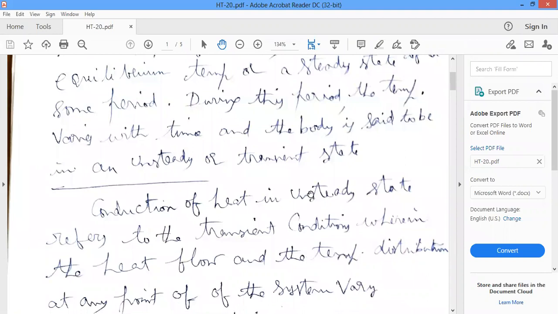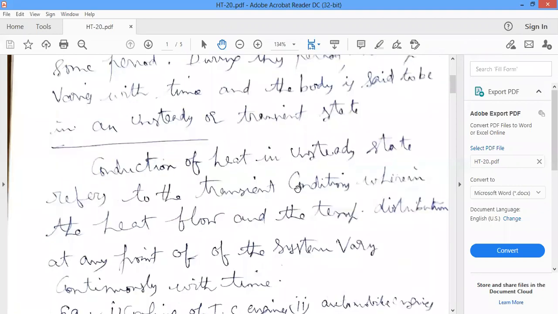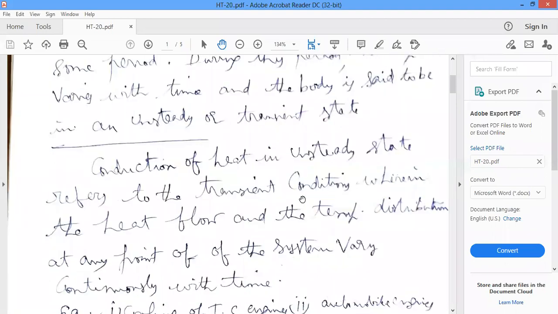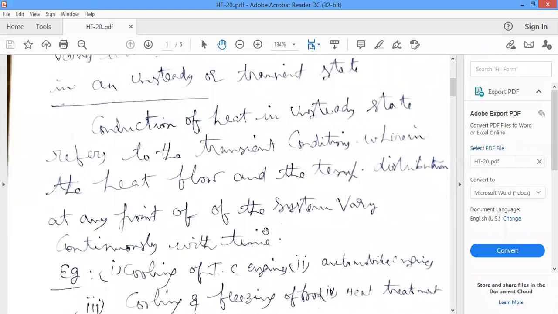So conduction of heat in unsteady state refers to the transient conditions wherein the heat flow and the temperature distribution at any point of the system, the heat transfer rate as well as temperature distribution at any point of the system, vary continuously with the time.